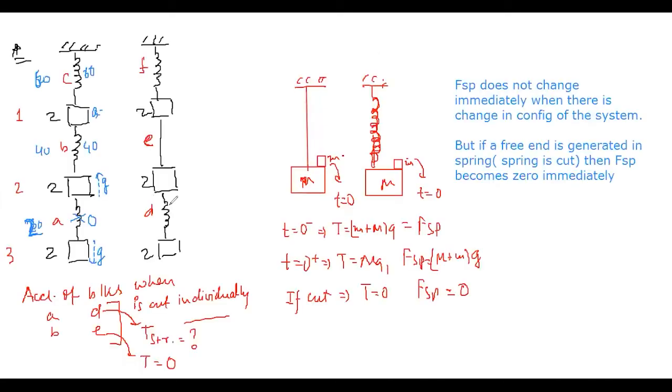When you cut the spring D, what will happen? Please tell me first. Acceleration of block 2 is 0. Block 3 का acceleration क्या हो जाएगा? g downwards. g downwards. What about the acceleration of the blocks 1 and 2? g upwards. नहीं दोस्त, अभी क्या ब्लॉक 2 का 0 होगा? नहीं यार, 2g.